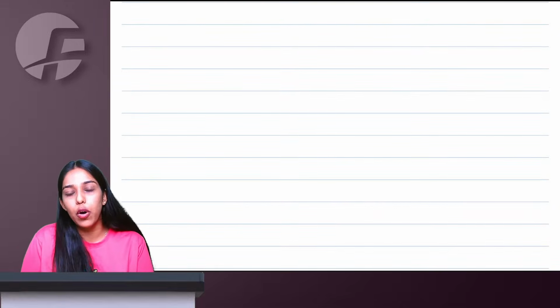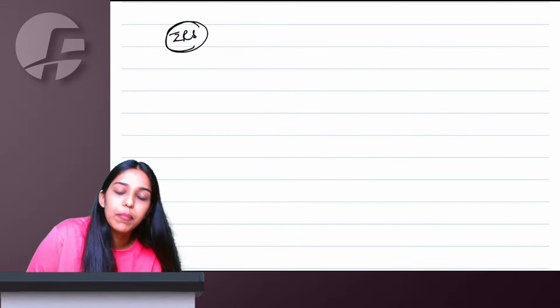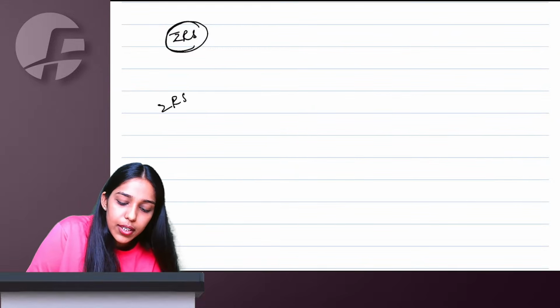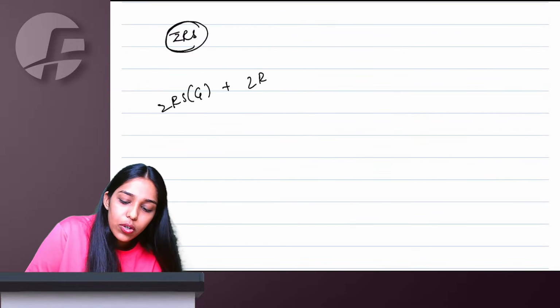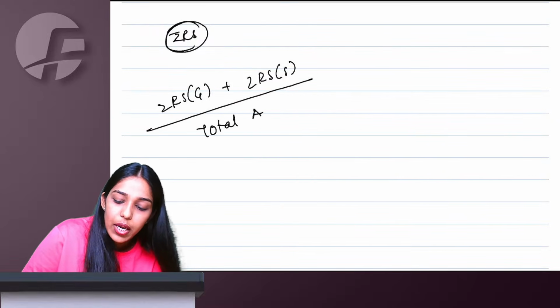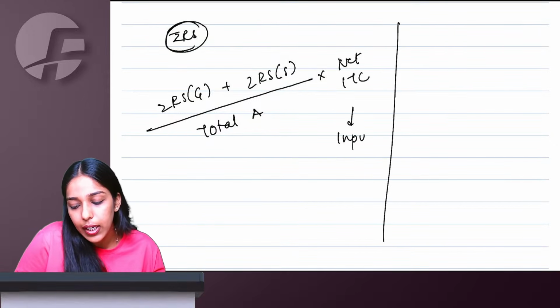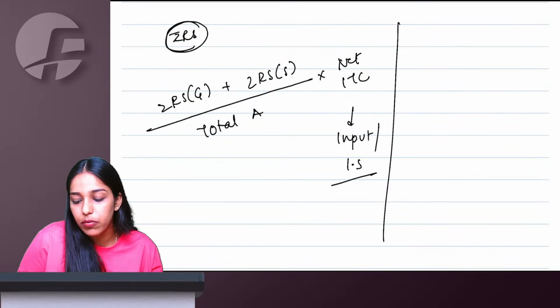This one thing you have to remember. And second are the two formulas. If you are applying for refund because of zero rated supplies, then the refund is zero rated supply of goods plus zero rated supply of services, upon total adjusted turnover, multiplied by net ITC. This is the refund amount that you get. In net ITC, you will take input and also input services.